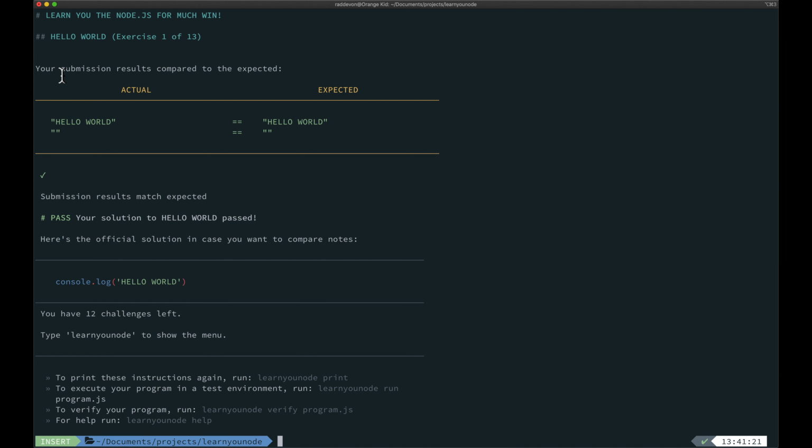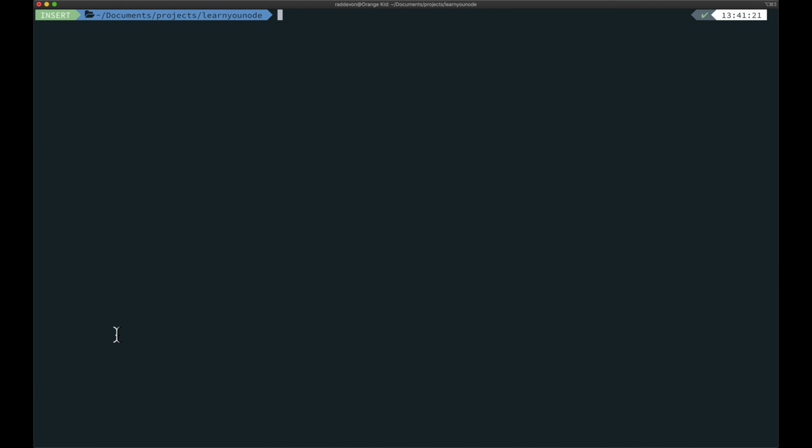It ran one test. What it's doing is comparing the actual output of our script against the expected output, and it says those are the same, so we passed. We're good. Your solution to Hello World passed. And here is the official solution, which looks pretty much identical to ours. That's the first exercise. I'm going to press Command K to clear out my buffer just so I can start fresh.